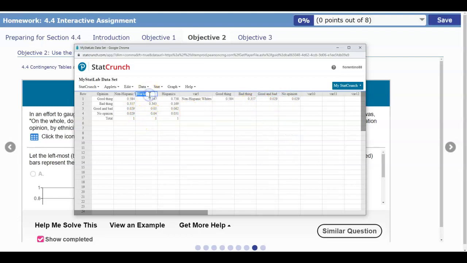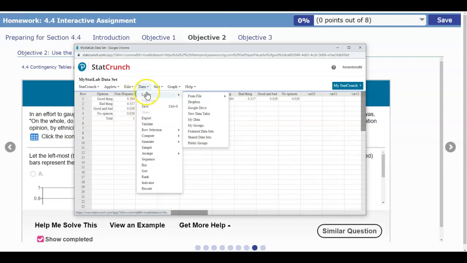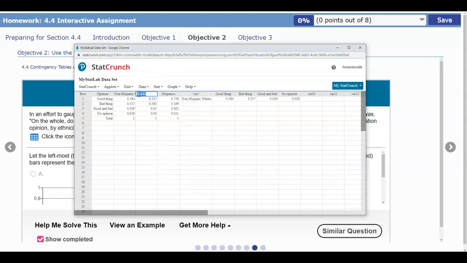Then we're going to copy the next title of the rows, which is black, and put that here as a row. Then we copy these numbers. So 0.547 goes here for the good thing, 0.363 goes here, 0.05 goes here, and 0.04 goes here. And the last one, we're going to have Hispanics. That's going to go here, 0.738 goes here, 0.169 goes here, 0.062 goes here, and then 0.031 goes here.